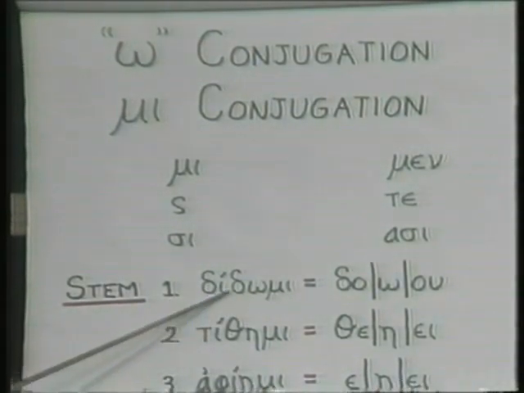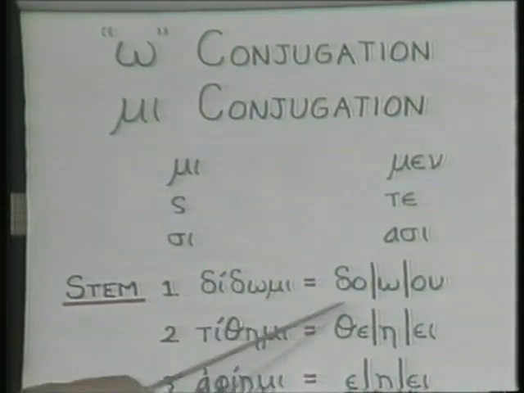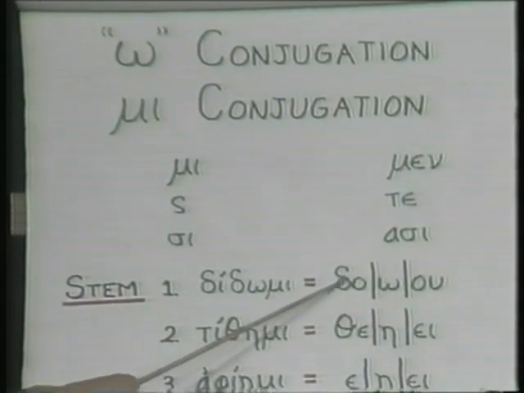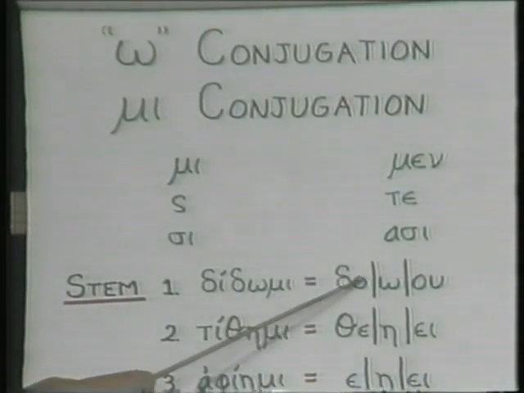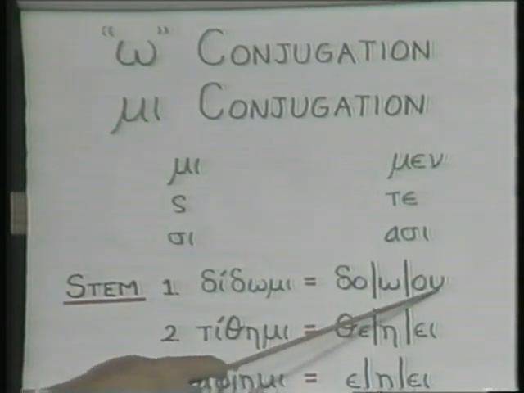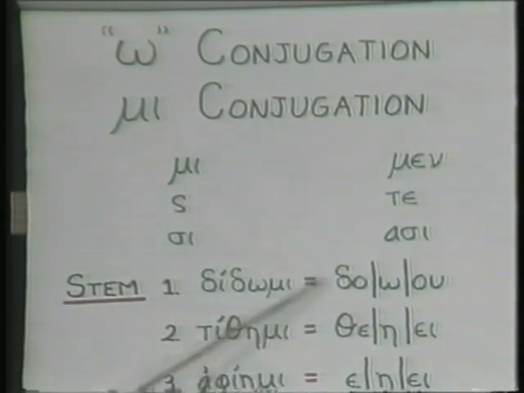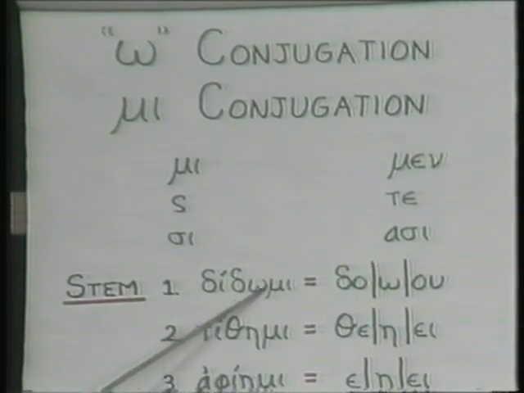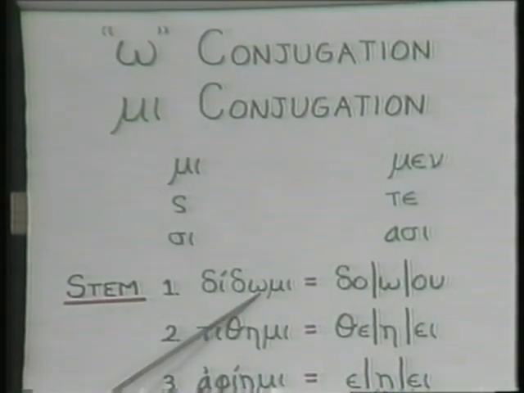Didomi is the word, and the stem is over here. The stem is going to be either delta omicron, or delta omega, or delta omicron upsilon. In other words, it will be one of those. Here, this one is the second of the two. This is the long O vowel.